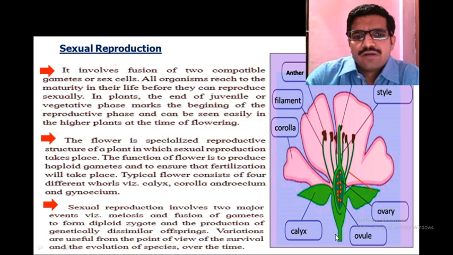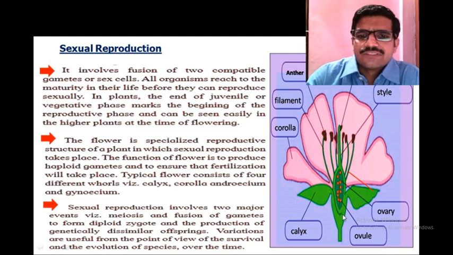A typical flower consists of a stalk called the pedicel. This pedicel ends in a disc-like structure called the thalamus, and the thalamus bears four different types of whorls.